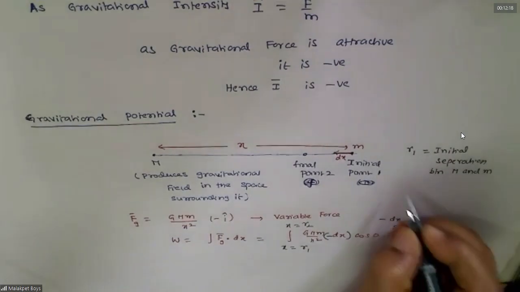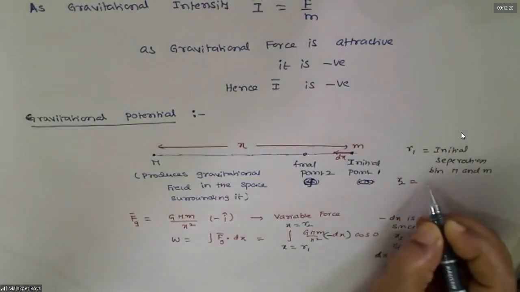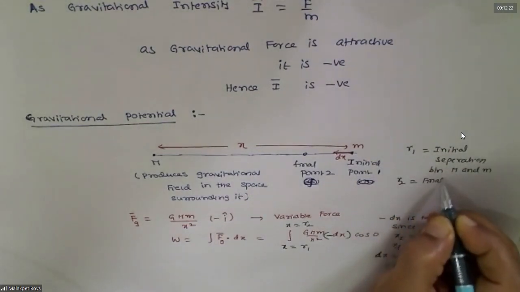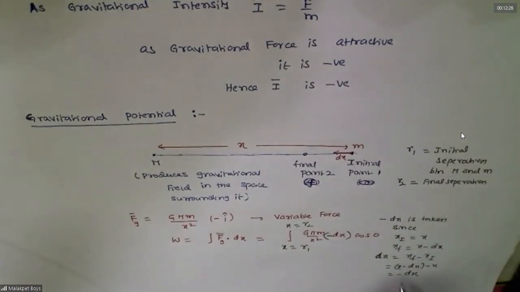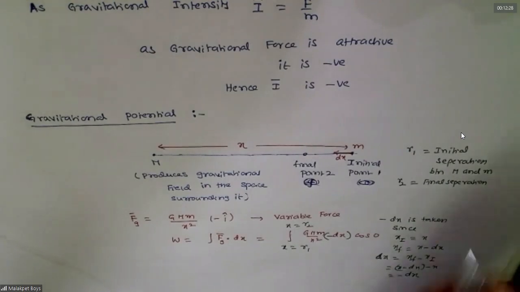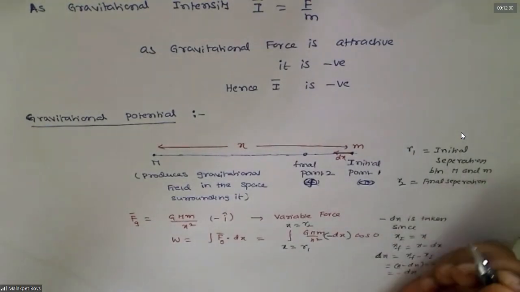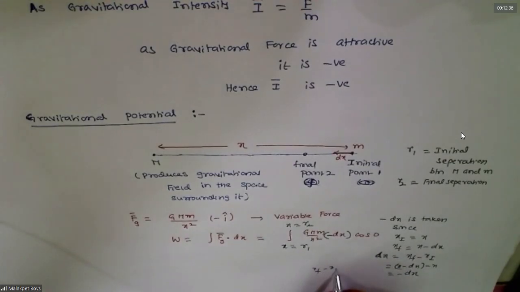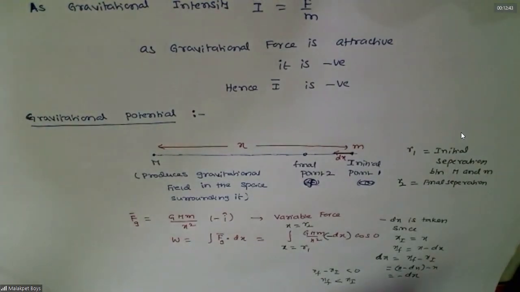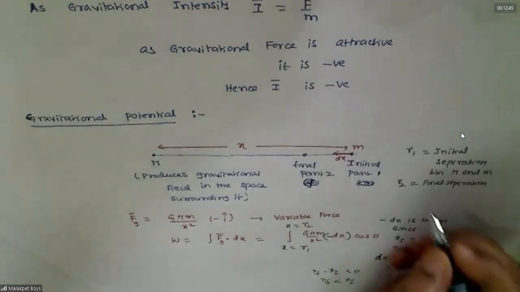You should not change that. This negative sign indicates that x is decreasing. Final minus initial is negative, that means x final minus x initial is less than 0, which indicates it is decreasing. If it is positive, it is increasing.